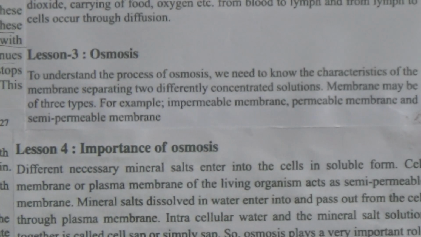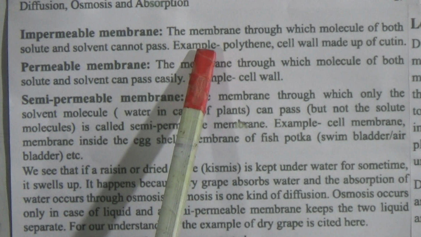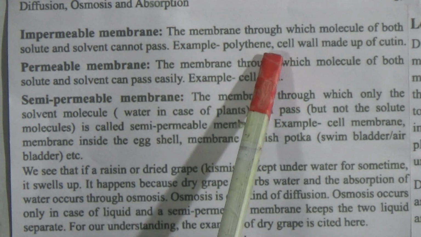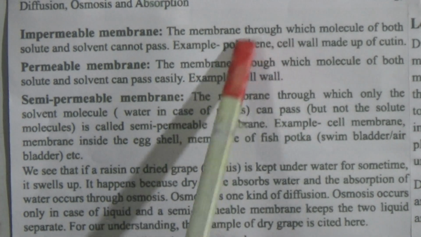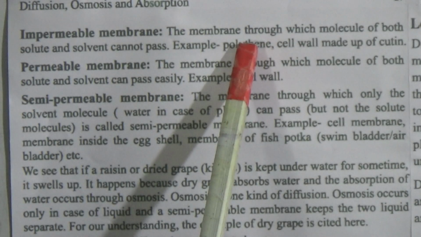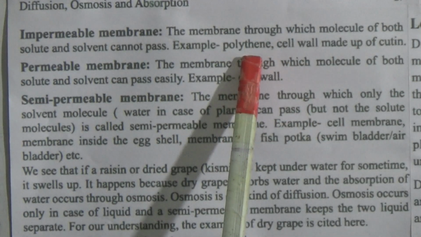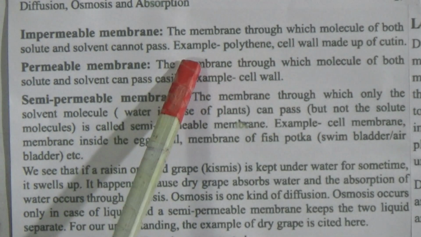Come to the next page. Impermeable membrane: the membrane through which molecules of both solute and solvent cannot pass. Example, polythene. If you carry water in polythene with no hole, there will be no leakage. That means it is an impermeable membrane. And chitin in the cell wall of fungi is also an impermeable membrane.